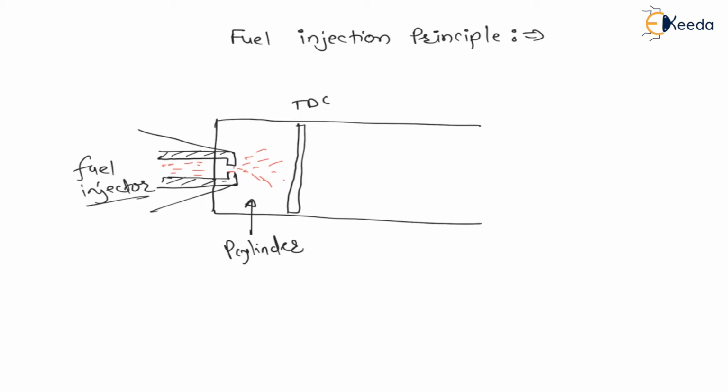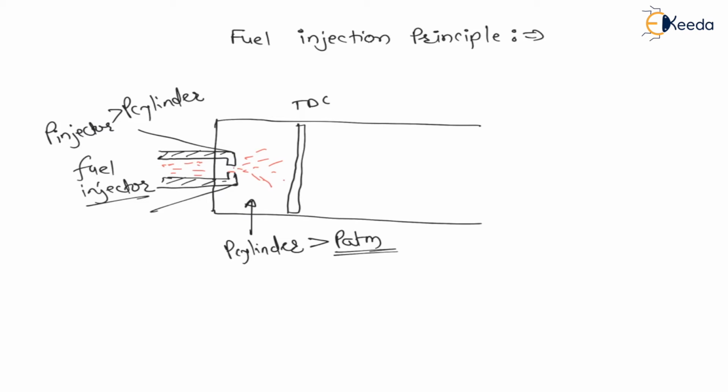Therefore the pressure inside injector is always more than pressure inside cylinder, and after compression the pressure inside cylinder is already more than atmospheric pressure, right? That means the pressure inside injector is more than cylinder pressure, and cylinder pressure is more than atmospheric pressure.